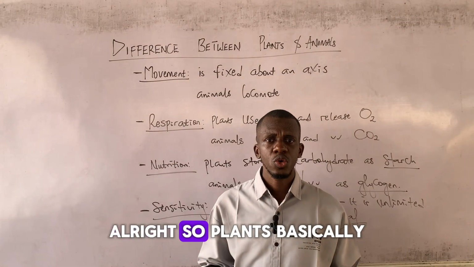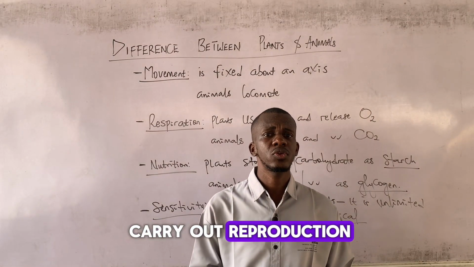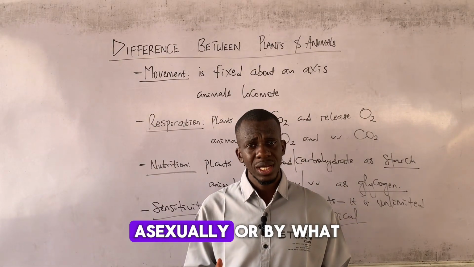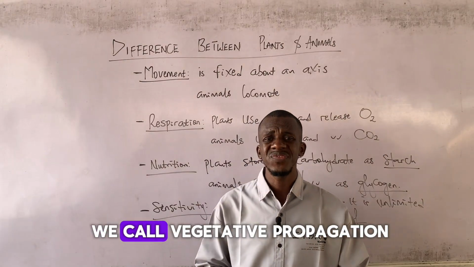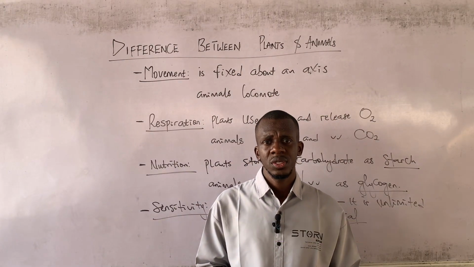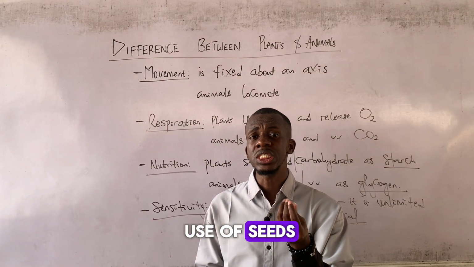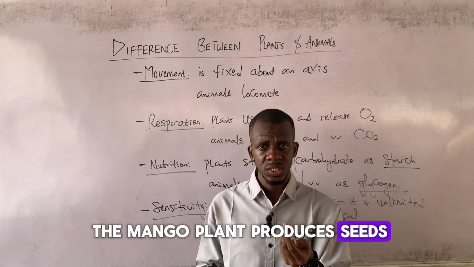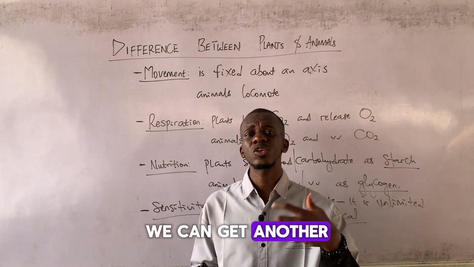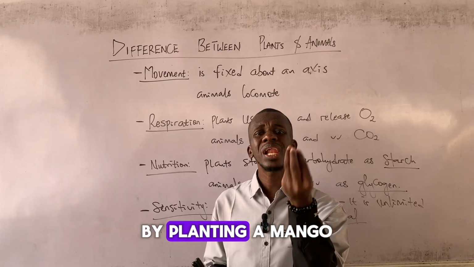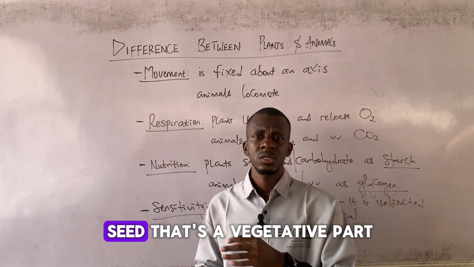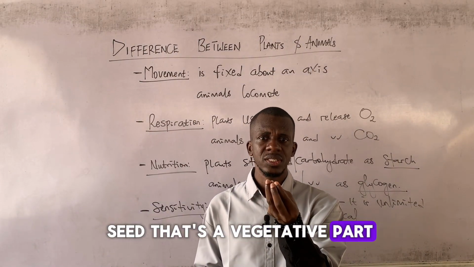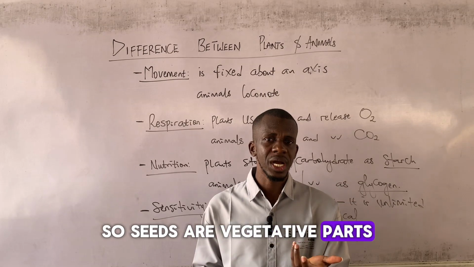So plants basically carry out reproduction asexually, or by what we call vegetative propagation, which is the use of seeds. They produce seeds, like the mango plant produces seeds. So we can get another mango plant by planting a mango seed. So seeds are vegetative parts.